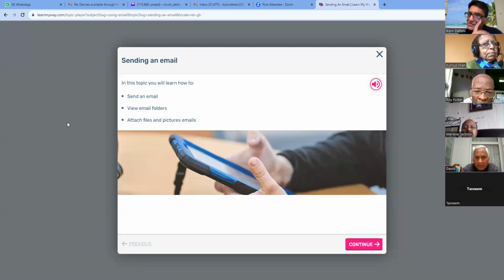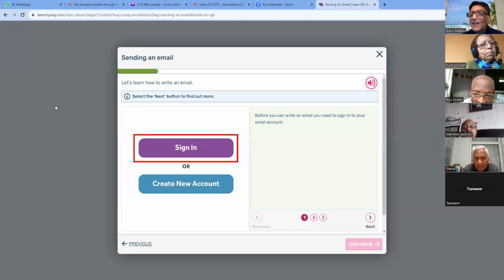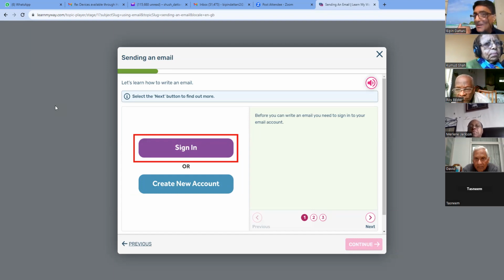Right. Sending an email. See, it's gone on to the next topic. In this topic, you learn how to send an email, view email folders, attach files, and picture emails. Continue. Did you see the slider bar? Okay. Now I'll pretend I've only got another 2 or 3 minutes available because I've got to go and do something else. So I'll only take you a short distance, a little bit more, but then we will stop halfway through to demonstrate how you can do that.